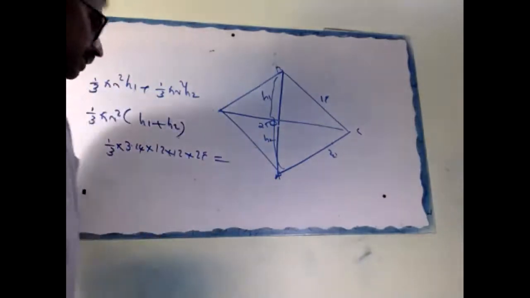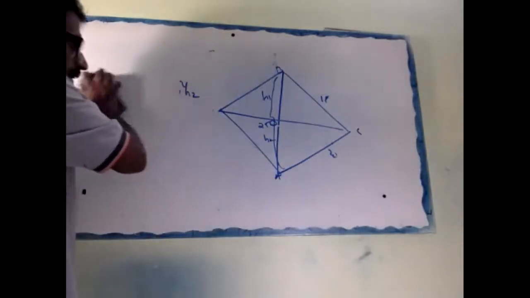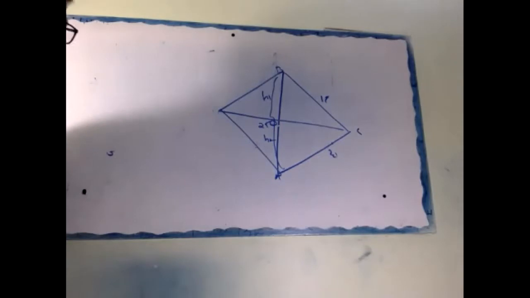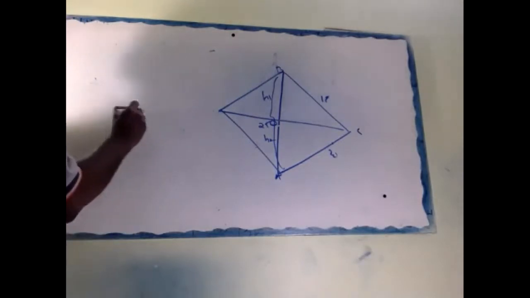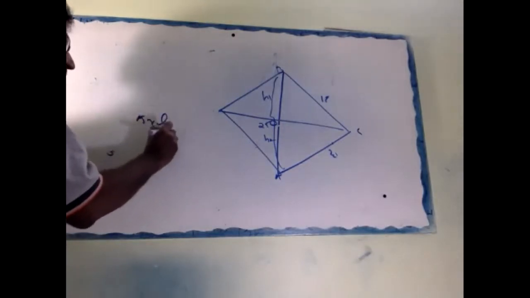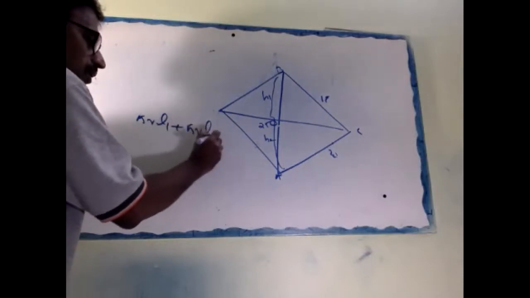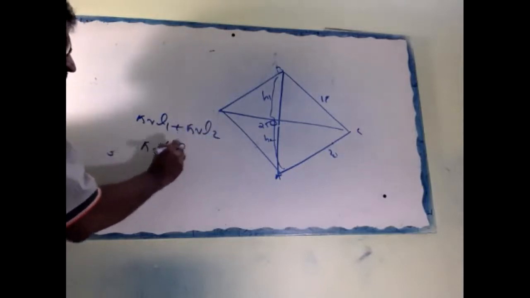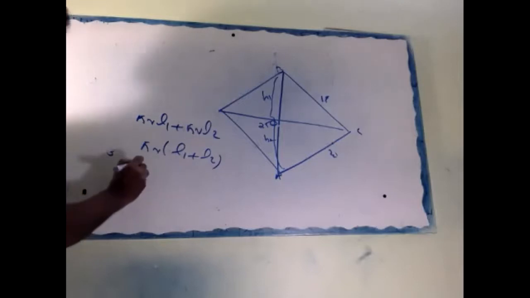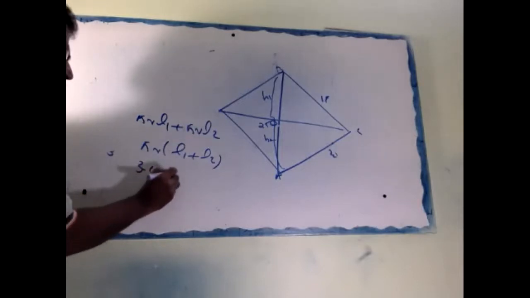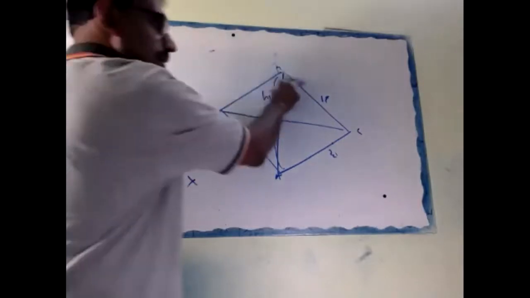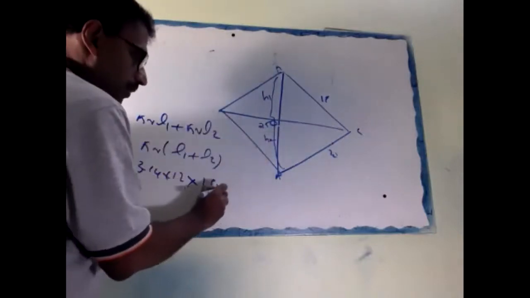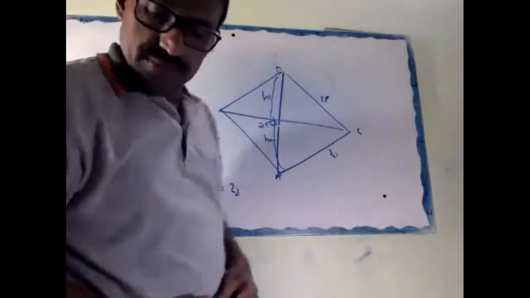Now after that, the curved surface area of the double cone. Simple. Pi r L1 plus pi r L2, pi r into L1 plus L2. 3.14 into r is 12, L1 is 15, L2 is 20. Okay.